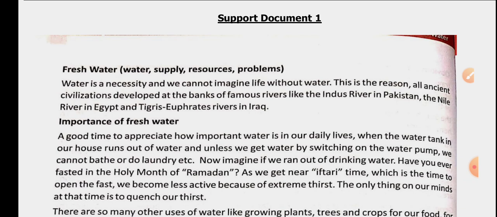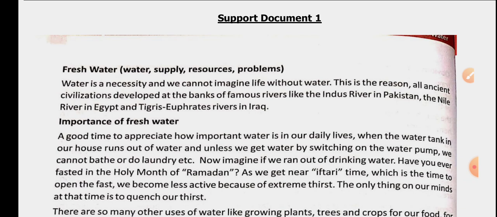Before going towards fresh water, let us discuss water and why it is important for life on the earth. Students, our planet Earth is the only planet that has water in liquid form, and this is one of the reasons why Earth has life on it.